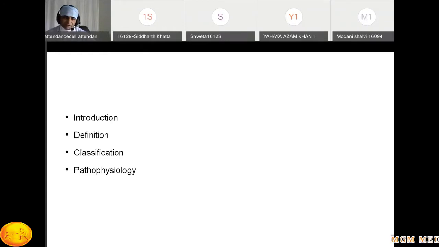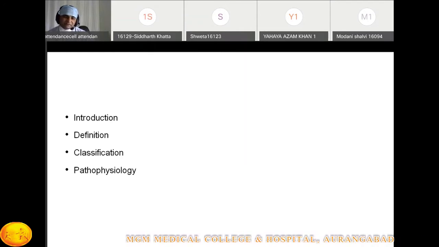So the 4 types of classification: preeclampsia and its complications; second, chronic hypertension, which the patient has had since long; third, preeclampsia superimposed over chronic hypertension; and fourth, gestational hypertension. Gestational hypertension is important, and anyone can ask the definition.